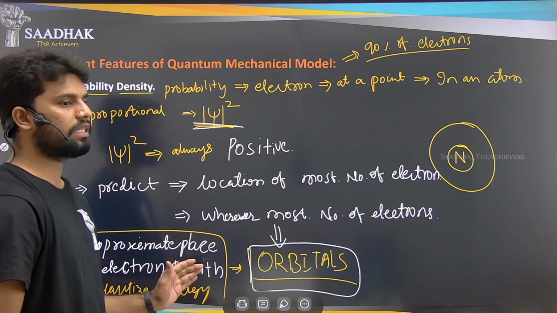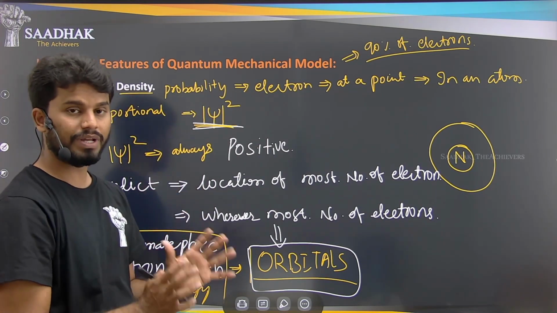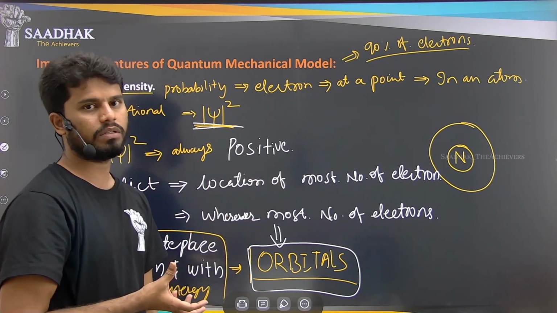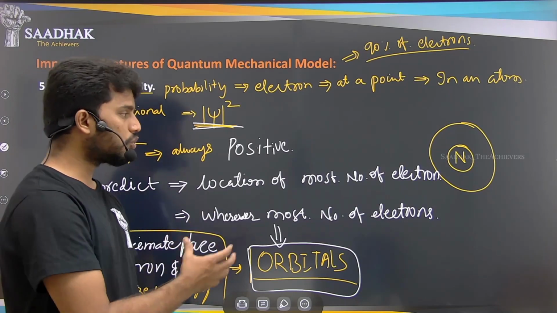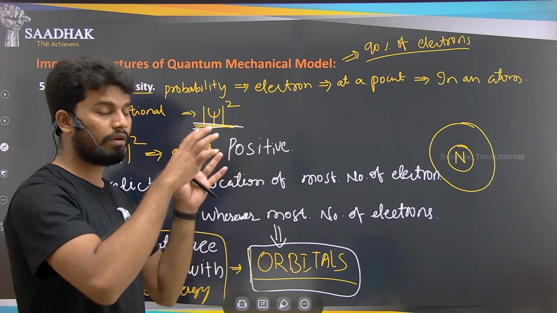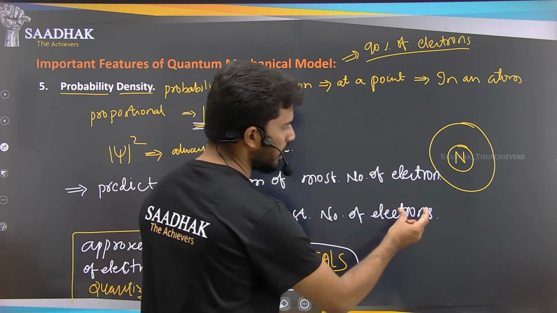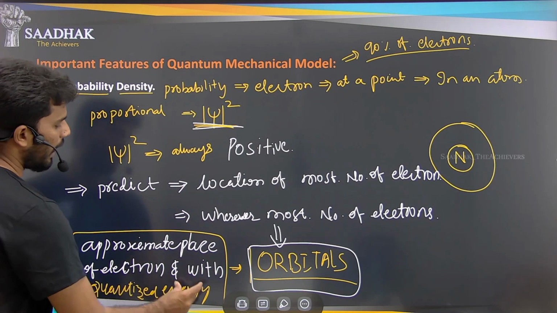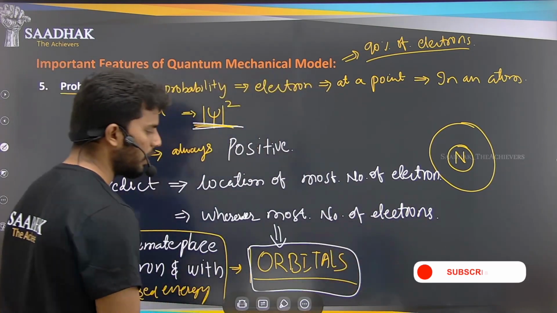Quantized energy means we are not saying that the energy is a fixed value. We are saying that quantized means we are giving a specific value, depending on the most number of electrons and the most number of places where we are able to find them. So we are approximating or quantizing the energy, and the place where we find that quantized energy, we call the orbital.